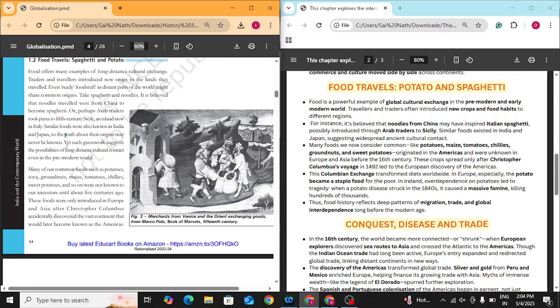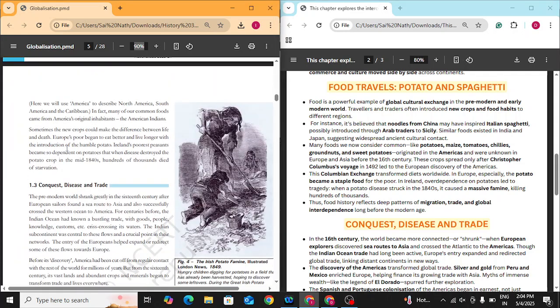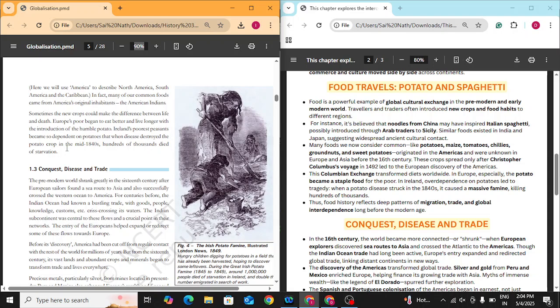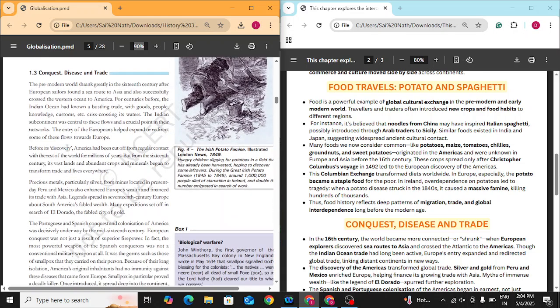Now we are moving on to our last topic, that is 1.3, conquest, disease, and trade.